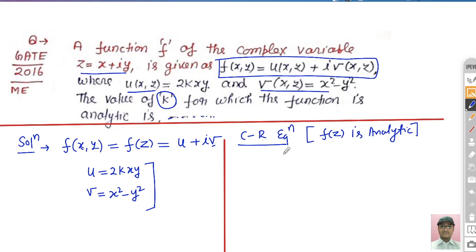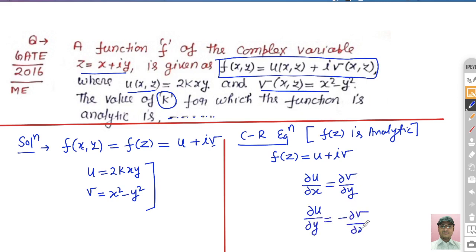Now what is the Cauchy-Riemann equation? If f(z) is u plus iv, then the first equation is del u by del x equals del v by del y. And the second equation is del u by del y equals minus del v by del x. These are the two Cauchy-Riemann equations. Now we can solve this question using these two equations. Here it is given u is equal to 2kxy.